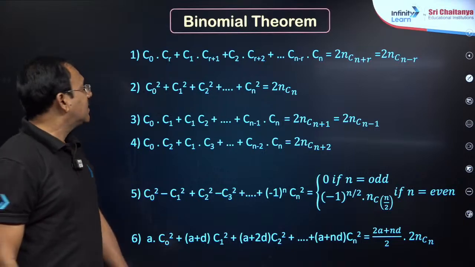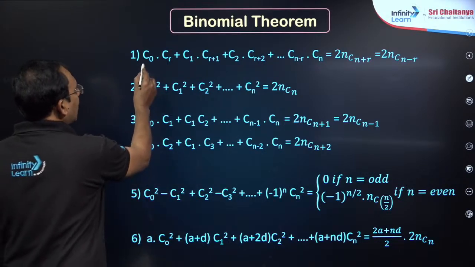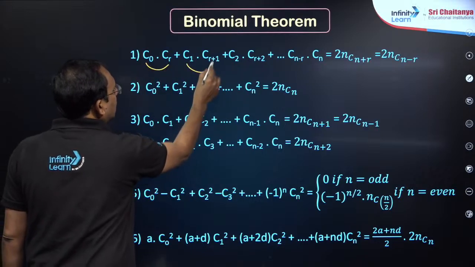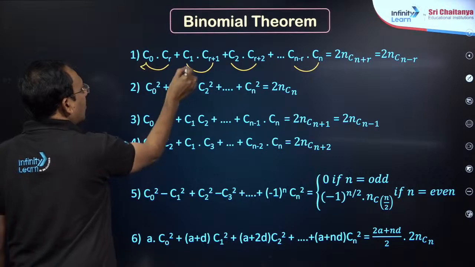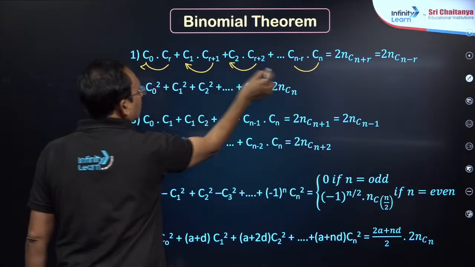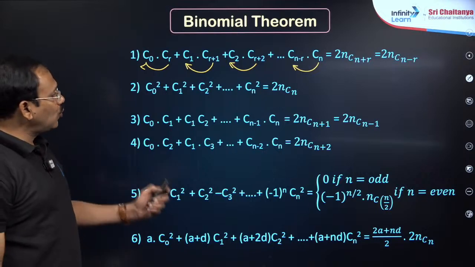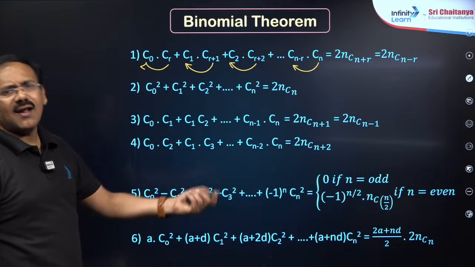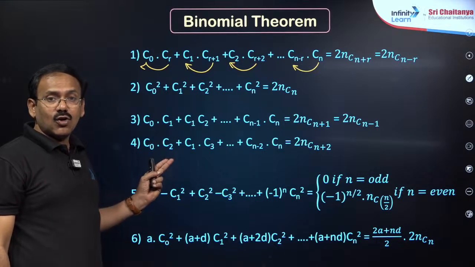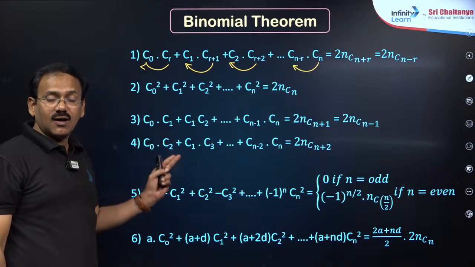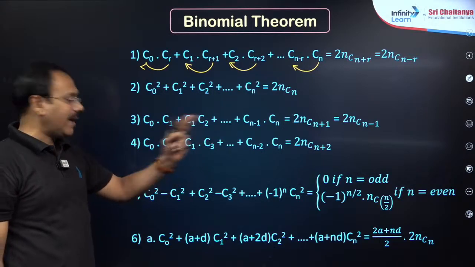Okay, dear students. Then next, you see product related C0 into Cr, C1 into Cr plus 1. You see this product where the difference is r. In this case, the result is 2n C n plus r or n minus r. That's it. For the product of binomial coefficients where the difference is r, the result is 2n C n minus r or n plus r.